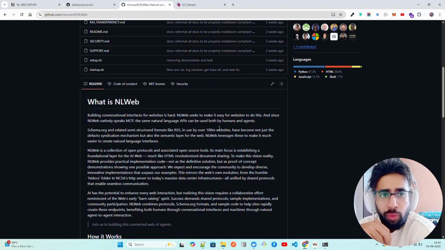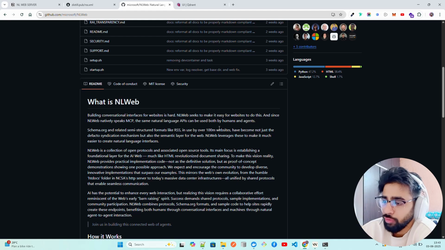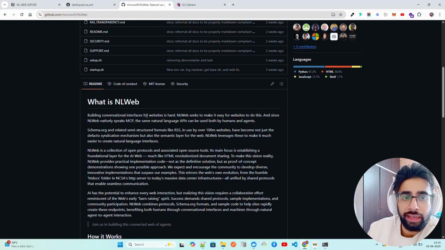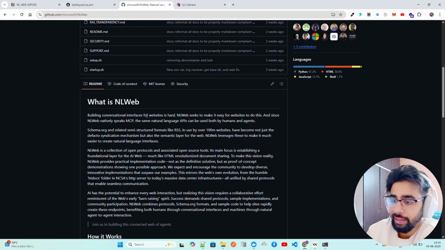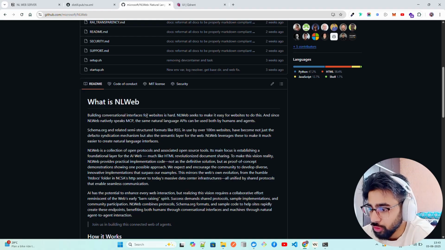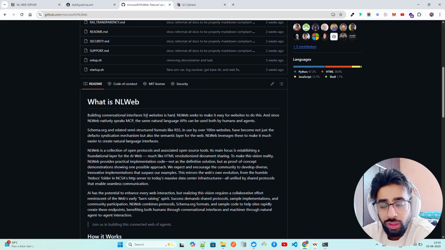I think this is really important for anyone to understand, because if you read here, it says conversational interfaces for websites are hard because we have so many websites available on the open internet. And NLWeb seeks to make it easy for websites to do this. Since it natively speaks MCP, the same language APIs can be used by both humans and agents in the near future. So it relies on RSS.